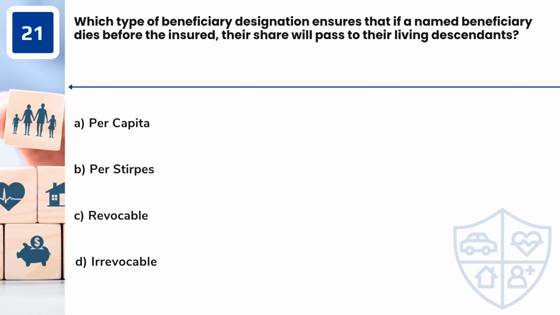Question 21. Which type of beneficiary designation ensures that if a named beneficiary dies before the insured, their share will pass to their living descendants? A. Per capita. B. Per stirpes. C. Revocable. D. Irrevocable.